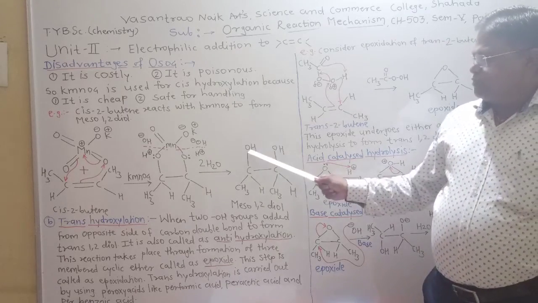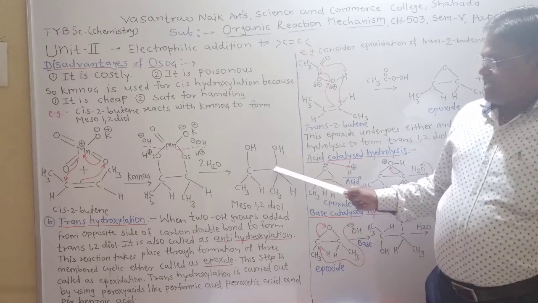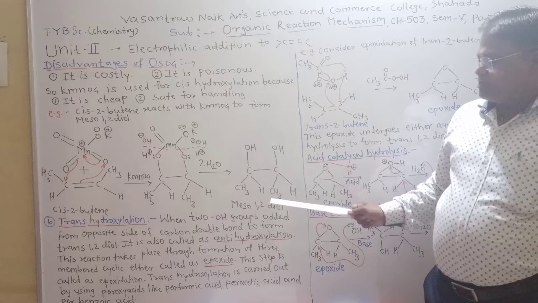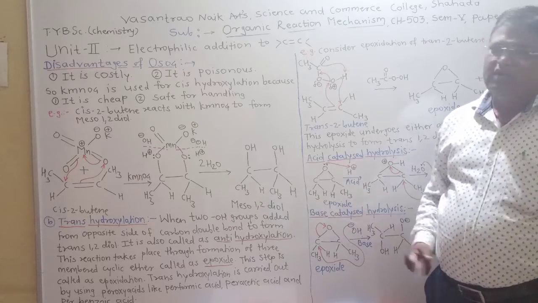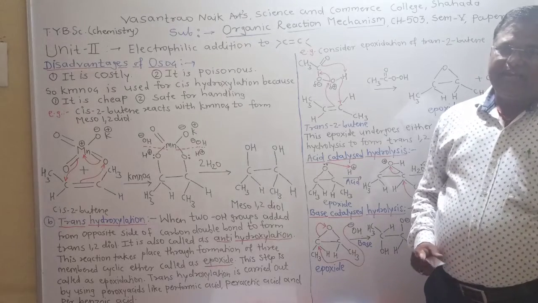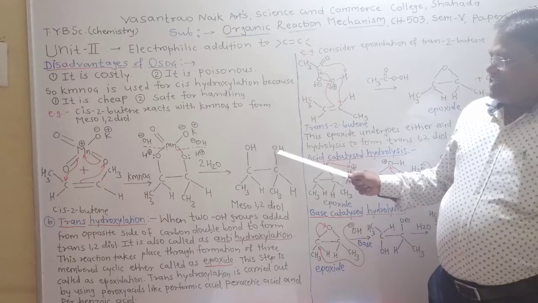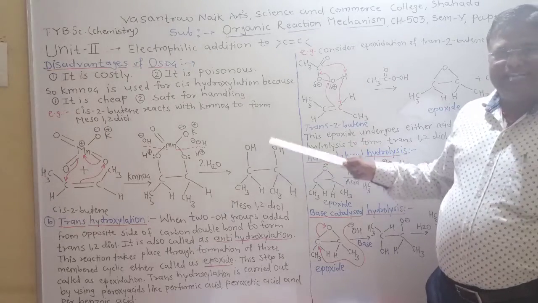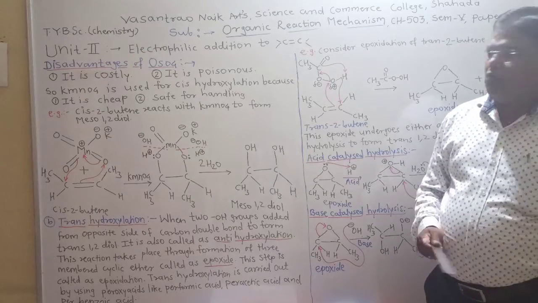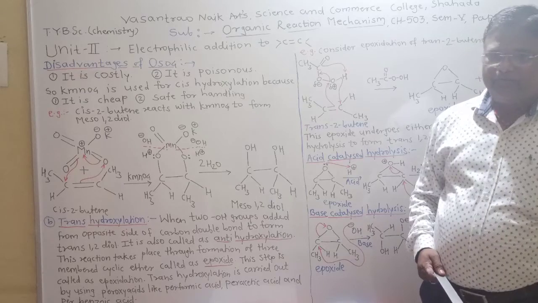Now both OH groups attach to the same side of the carbon-carbon bond and therefore it is called cis-1,2-diol or meso 1,2-diol. Here both hydroxyl groups get added from the upper side of the carbon-carbon double bond, that is the same side, and therefore it is called cis-1,2-diol.